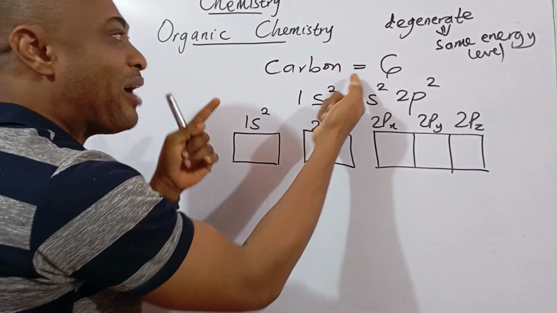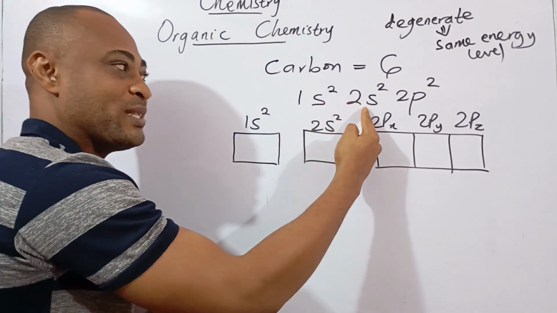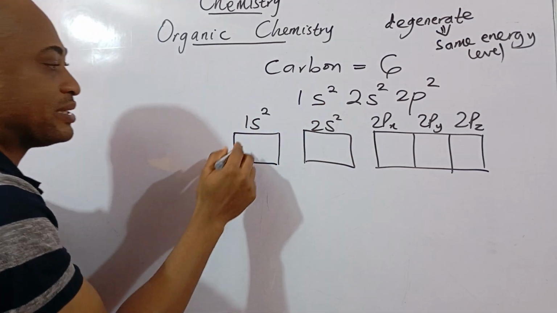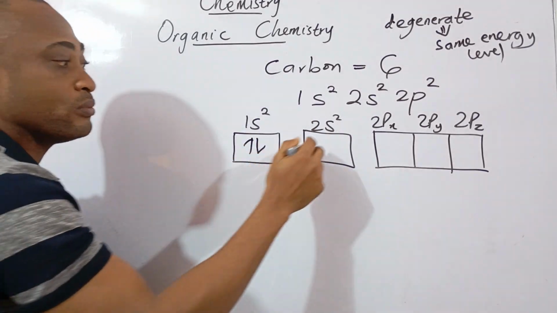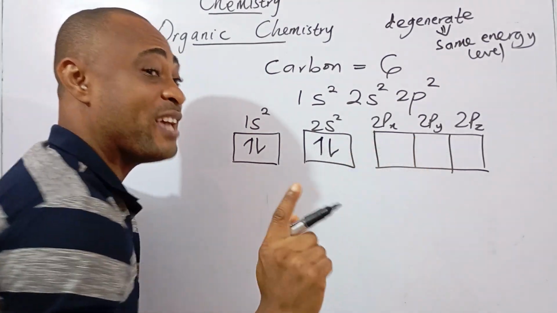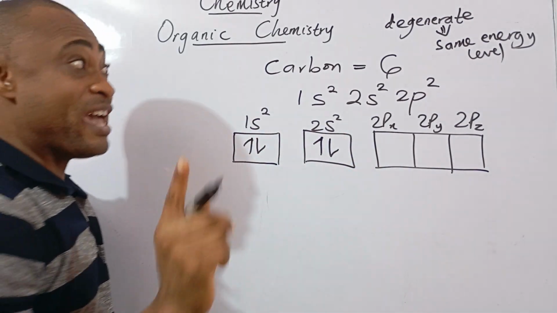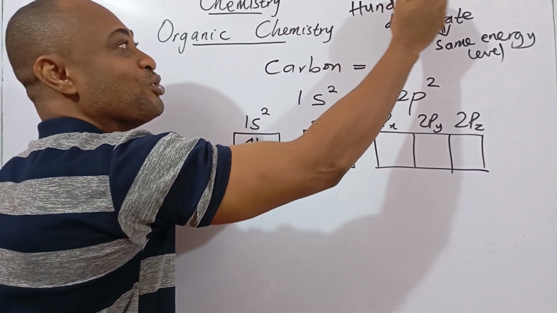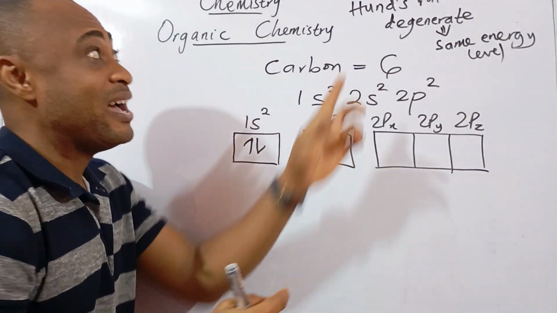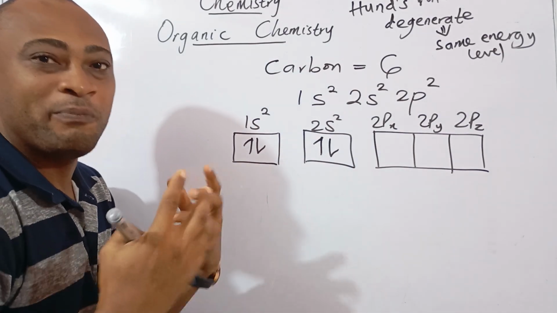Alright, now, our carbon, atomic number 6, electronic configuration, 1s2, 2s2, and 2p2. Now, if I'm going to introduce these 6 electrons into this, when you fill your p orbital, remember, based on Hund's rule, electrons are filled singly before you pair them. Hund's rule, you see, we have a lot to discuss. We have 3 major rules that guide our filling of orbitals. Aside from Hund's rule, we have the Aufbau principle, and we have the Pauli exclusion principle.